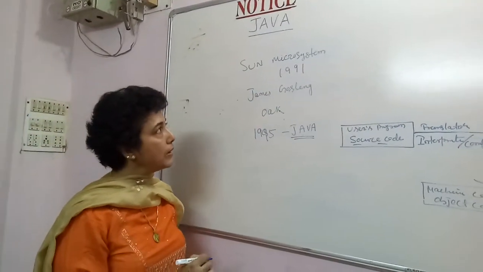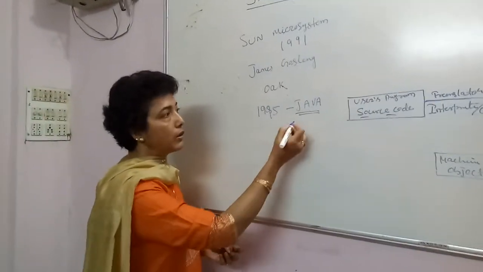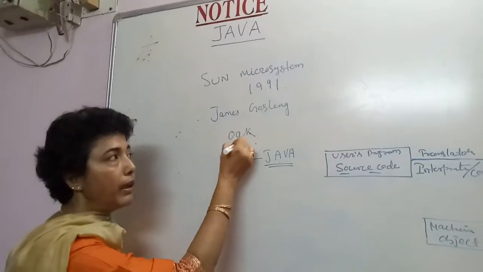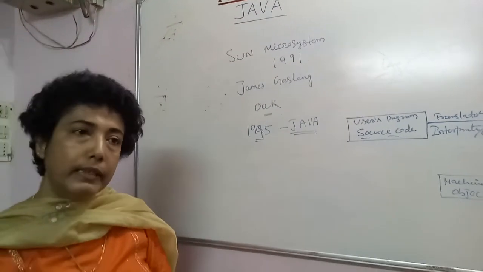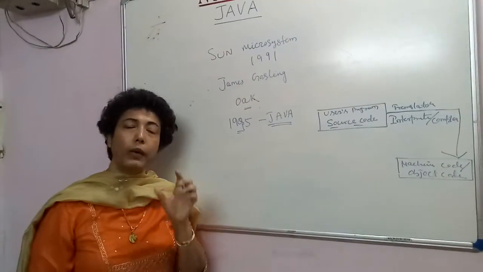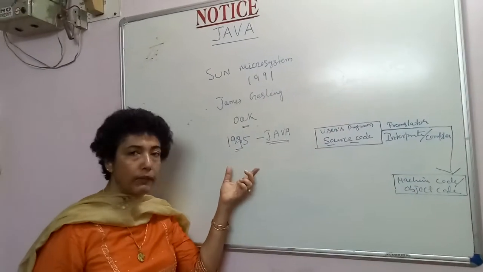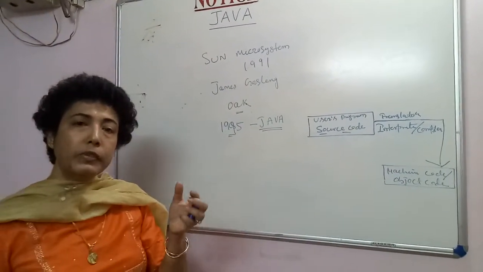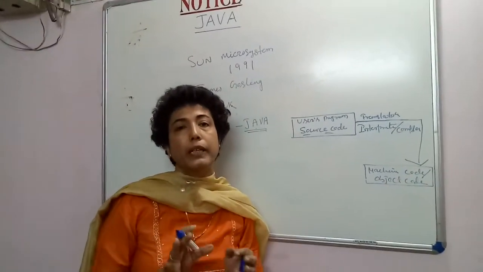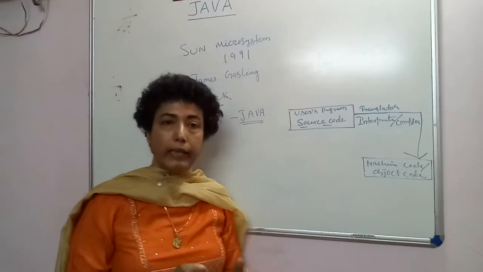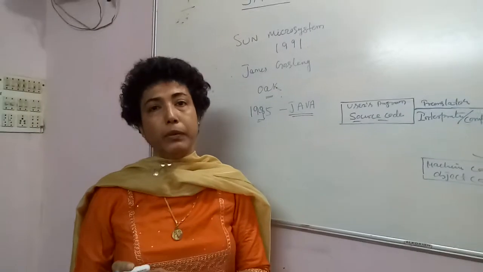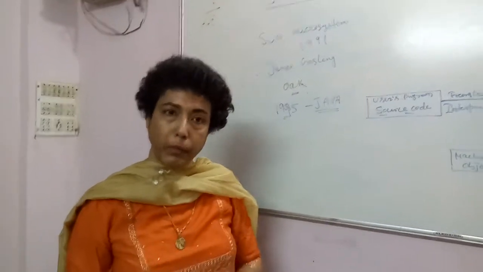So whatever is the reason, the language initially named as Oak was renamed as Java in the year 1995. At the beginning, the Java language was developed as a general purpose application programming language which was meant for handling consumer electronic products like TV set-top boxes.